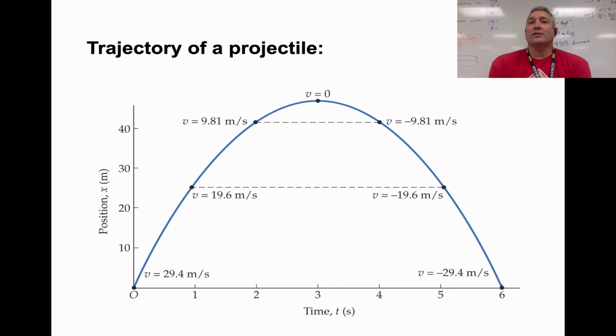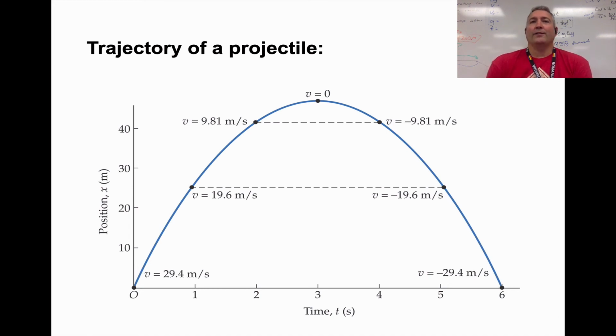So sometimes you might have situations where you're asked, how high does it get? Well, you make your final vertical velocity 0. And if you're asked how far does it drop, and if the word drop is used, usually you assume that it starts at rest, so your initial vertical velocity is 0. If something is thrown downward or thrown upward, the initial vertical velocity is not 0.